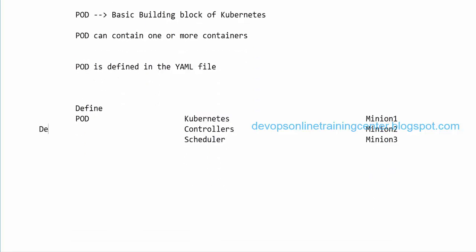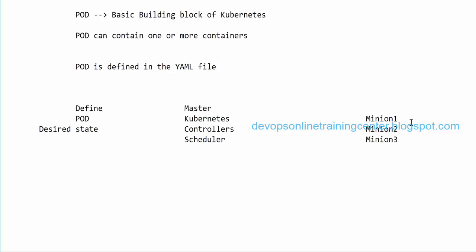of the pod, right? So I want this many containers to be running. We will not specify on which machine it has to be started, right? It's all managed by the Kubernetes master or Kubernetes controller or the scheduler. So we just define the desired state of the pod, and it is all taken care of by the master.